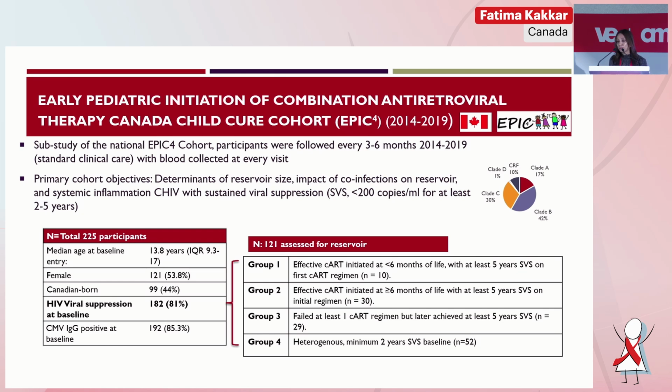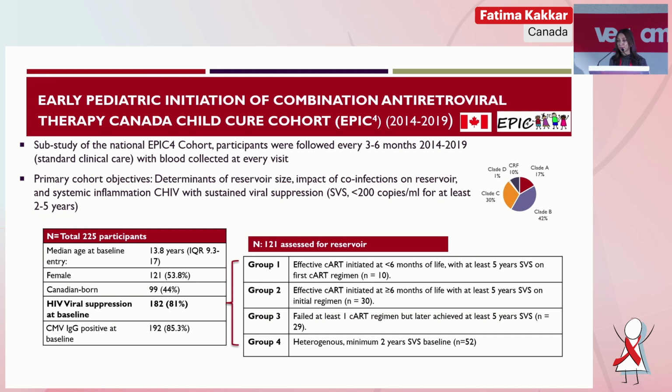And so when you look at our overall cohort of 225, 182 had viral suppression at baseline. And so these were divided into 4 different groups, similar to what the other reservoir studies have done. Group 1, or let's say our top 10, these kids initiated treatment very early, often within hours of birth, but we categorize them as at least within 6 months of birth, and who had at least 5 years of viral suppression, but some were in their teens with viral suppression. Group 2 started after 6 months, but again, had at least 5 years of viral suppression. Group 3 failed at least one treatment, but at least achieved 5 years of suppression. And group 4 was more heterogeneous, but at the time of their baseline visit had at least 2 years of viral suppression.